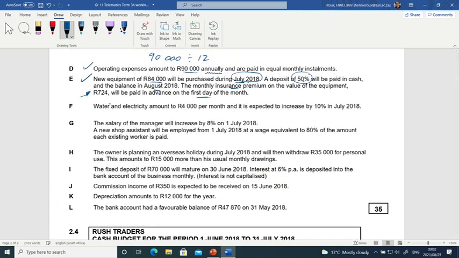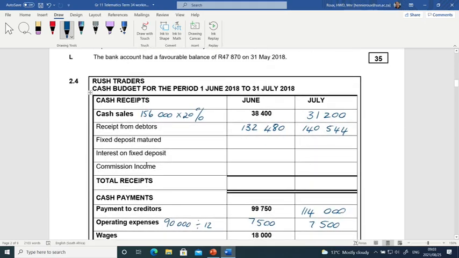Information F. Water and electricity amount to 4,000 Rand per month. So it's already per month, but it will increase by 10% in July. So for June it will be 4,000, and July, if we calculate 10% of that, it's 400 Rand, so 4,000 plus 400 for July.